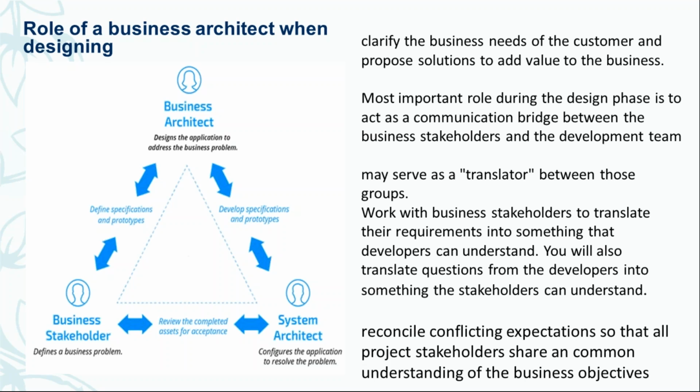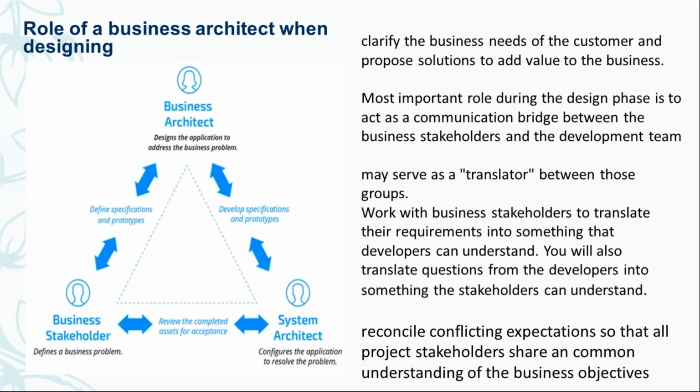Business stakeholders provide requirements in very high-level terms, saying they want to achieve some specific target. And the system architect will say our system is not capable, we cannot support 100 people in our infrastructure.